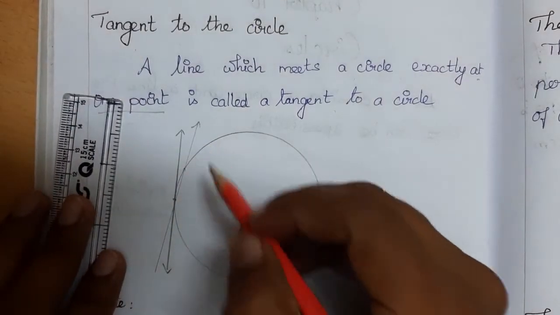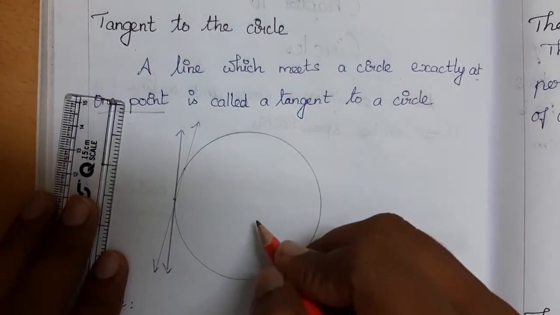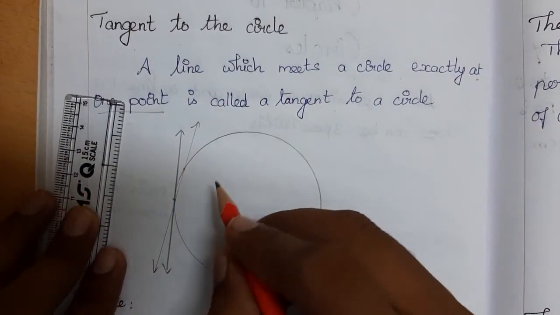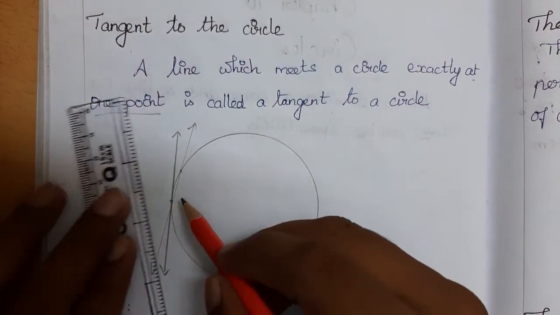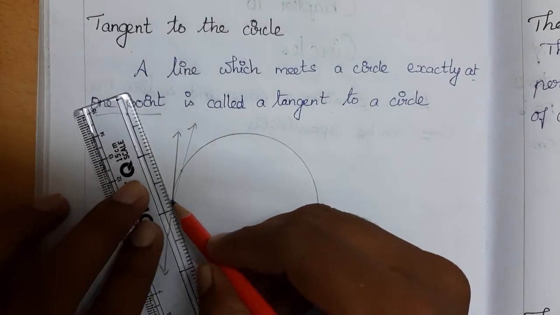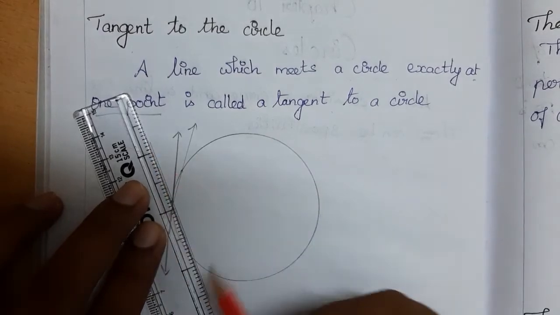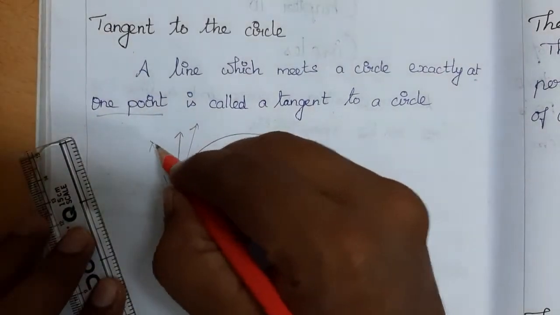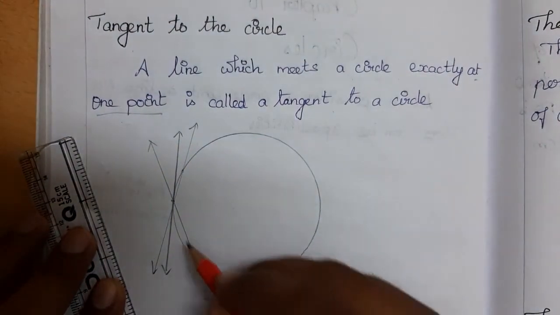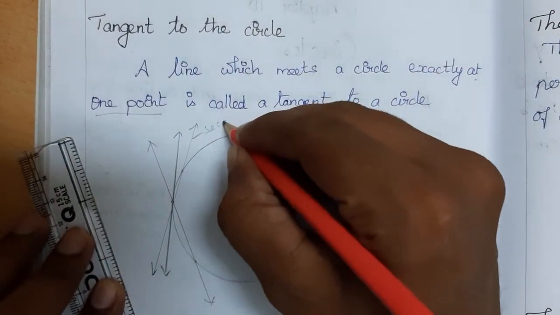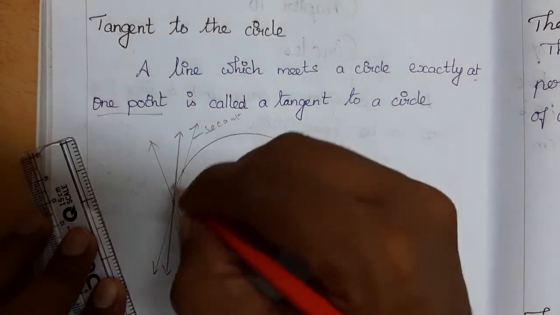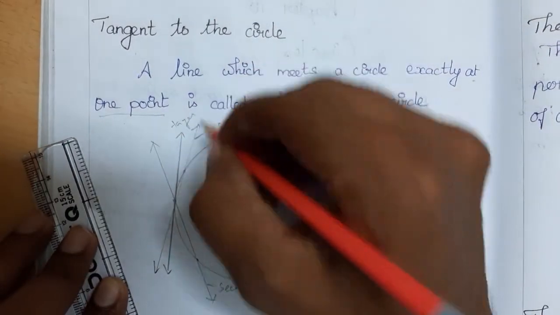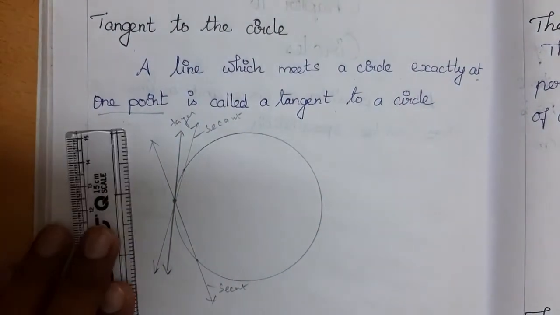If a line touches two distinct points on the circle, then we call it a secant. So there is only one tangent at a point of the circle. Even if you tilt it at some angle like this, you will get a secant, right? This touches two points, so this is a secant. This line is also a secant, and only one tangent is possible at a point on the circle.